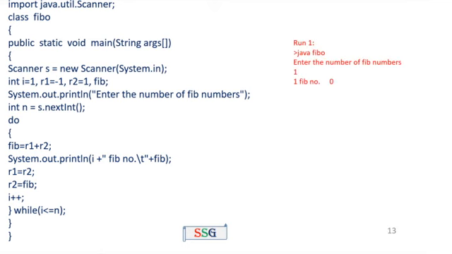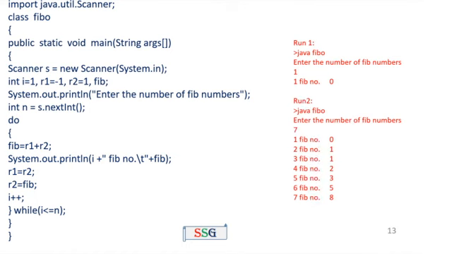The output for the program: enter the Fibonacci numbers. My input is n equal to 1. n equal to 1 means only one number will be displayed, that number is 0. The same program executed a second time, my input equal to 7. That means it prints the first 7 Fibonacci numbers: 0, 1, 1, 2, 3, 5, 8.